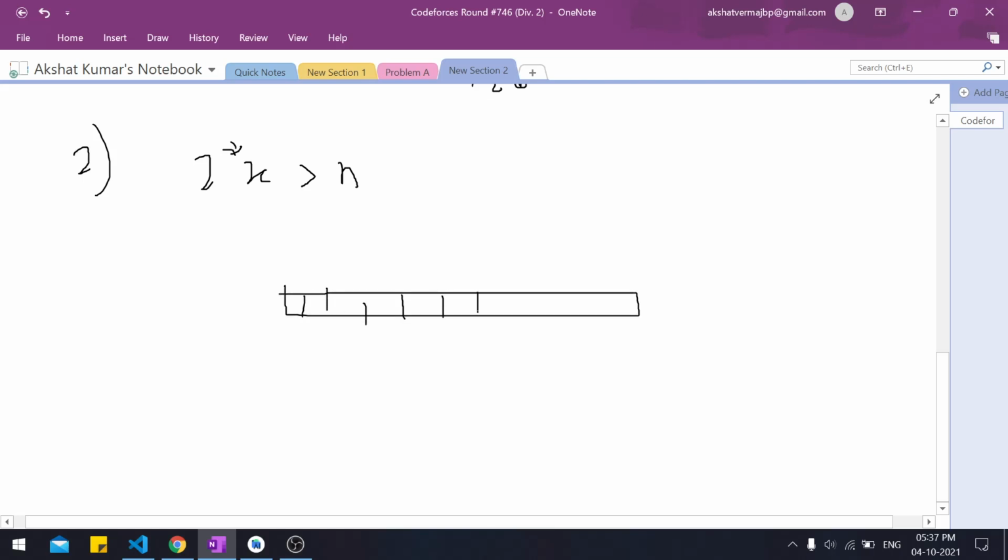So clearly here x is less than n by 2. There would be some elements present. For example, let's consider this is the middle element for some time, and this would be the value of x, which would be less than n by 2, and similar goes for here. It would be equal, just ignore if it's not equal right now. These are x elements. These are x elements.